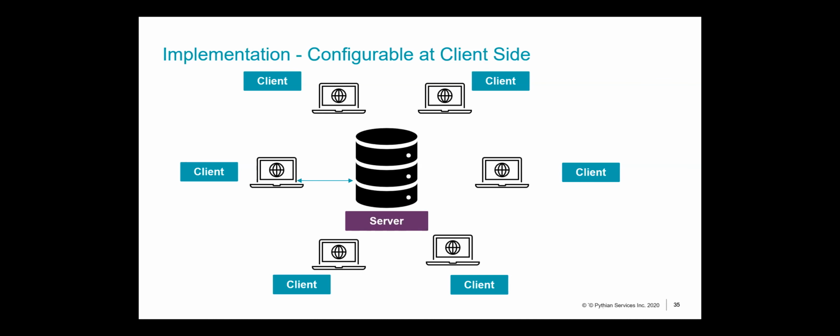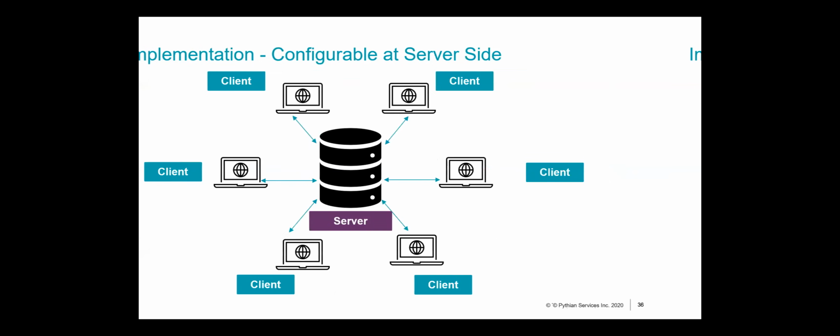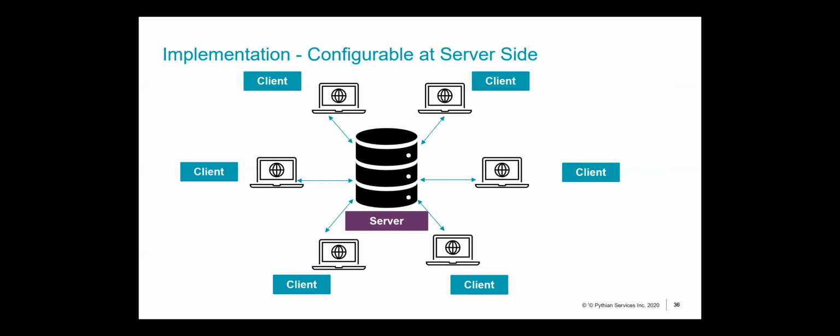You don't want encrypted communication with the servers or clients within your network, since you've got a firewall and you're confident about that. In those scenarios, you could have an implementation where just one client has encrypted communication with your server. The other way is from your server side, where you encrypt communications across all your clients. So all these options can be configured at the client side or the server side, or a combination of the two.